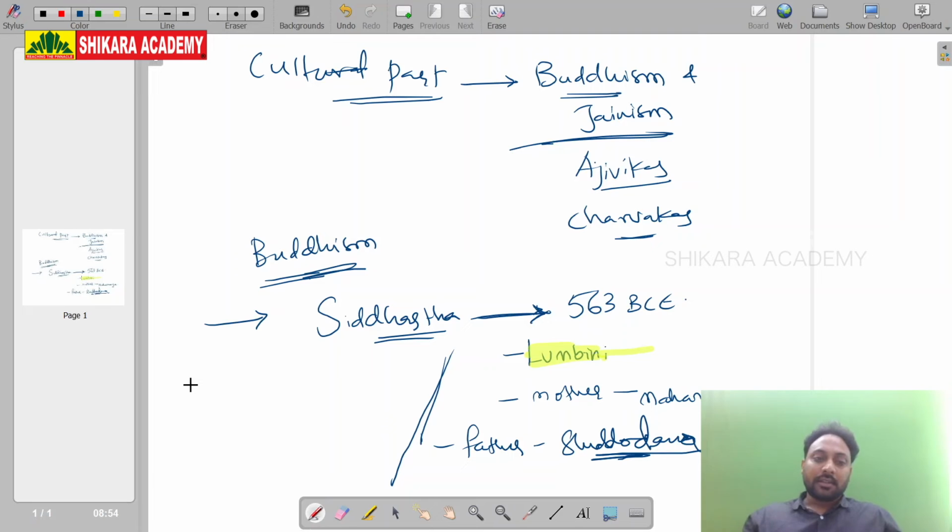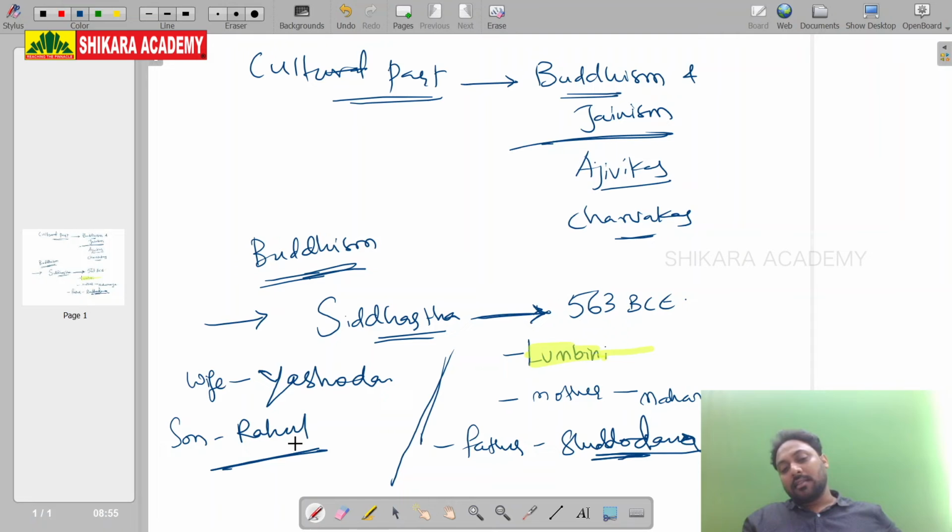Mahamaya, father Shuddhodana. Siddhartha's wife Yashoda. Siddhartha's son Rahul.